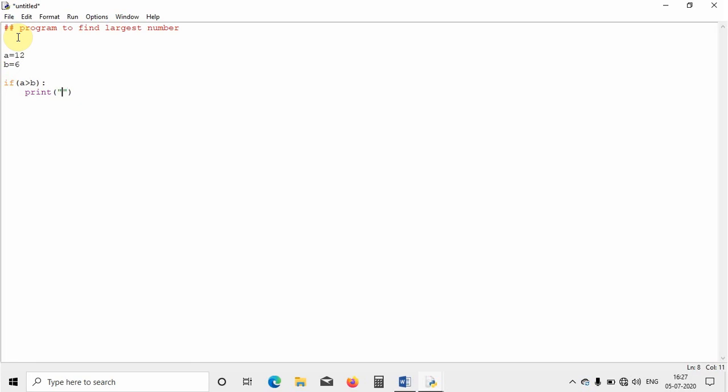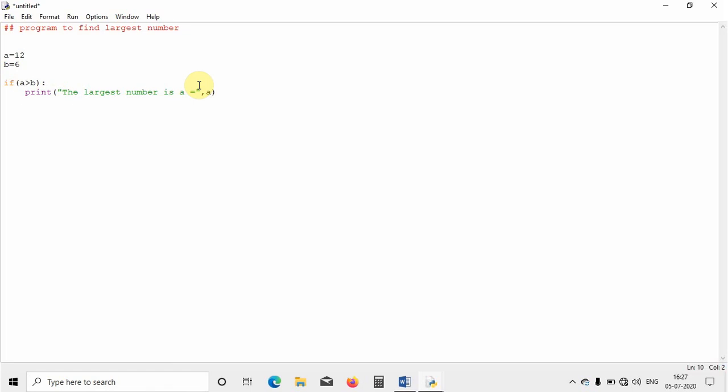If a is greater than b, then print, in double quotes, the largest number is a, and whose value is equal to. Whatever is written inside these double quotes will be considered a string, so it will be printed as it is. You have to put a comma, and then write the name of the variable so that Python will print that value. I want to print 12 here because the largest number is a and its value is equal to 12. So I write a here, and it will print 12 there. This is about the if statement.